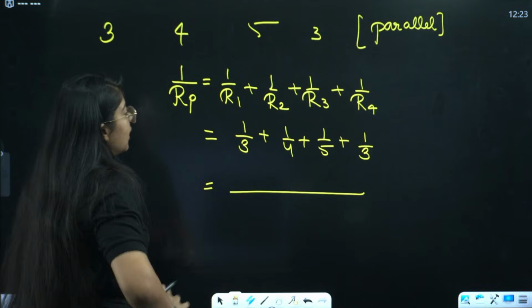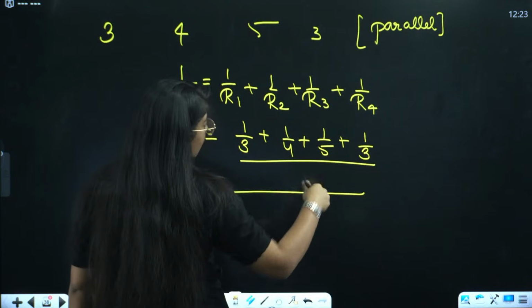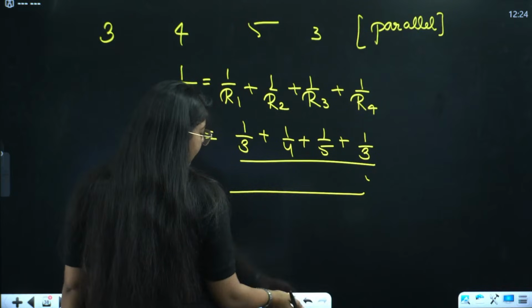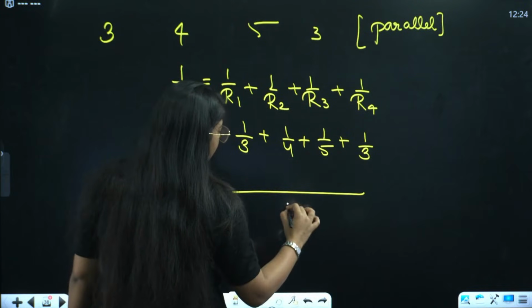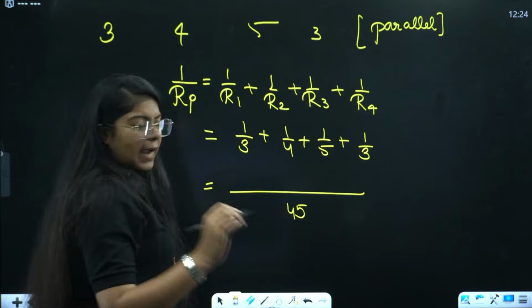Great. Now the resistance will be, what will you take the LCM of this? See, 5 into 3 is 15, 15 into 4 is 60. So directly take that. We will take 60. And you can just take the LCM.